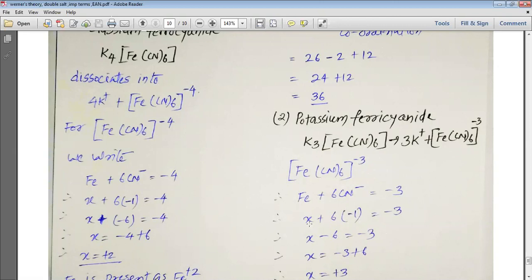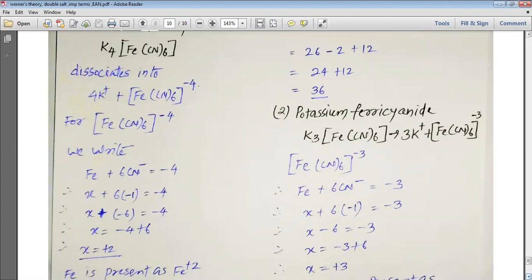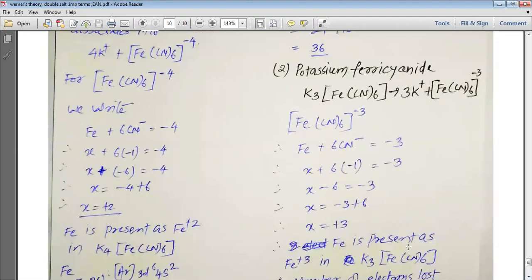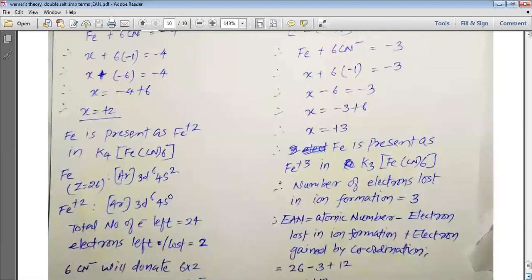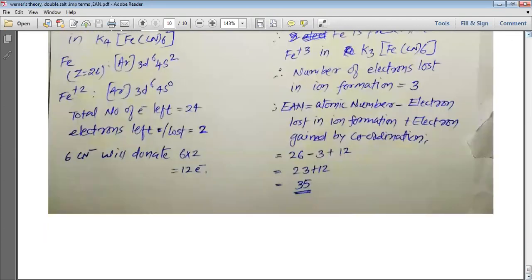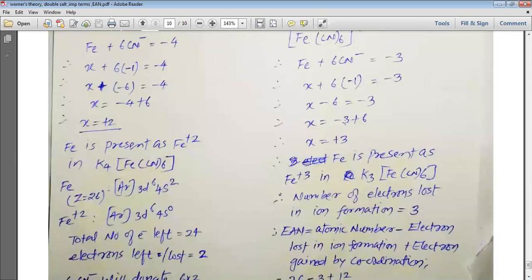Let the charge on Fe be X and CN be minus 1. So X plus minus 6 is equal to minus 3, and therefore X is equal to plus 3. So Fe is present as Fe3+ in K3Fe(CN)6,